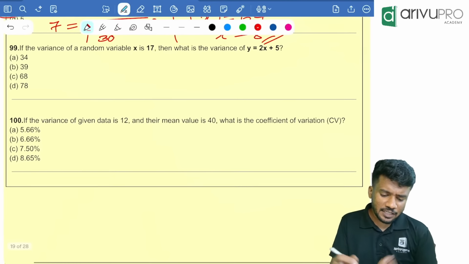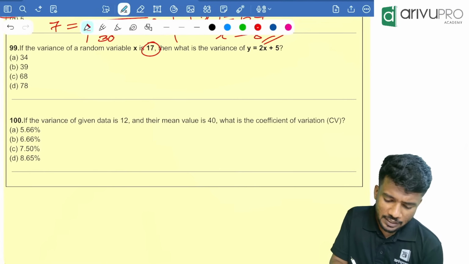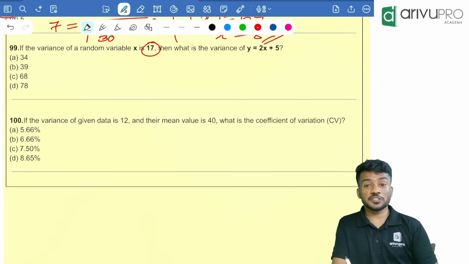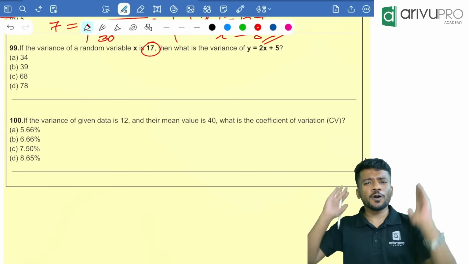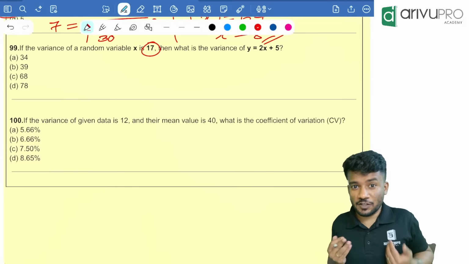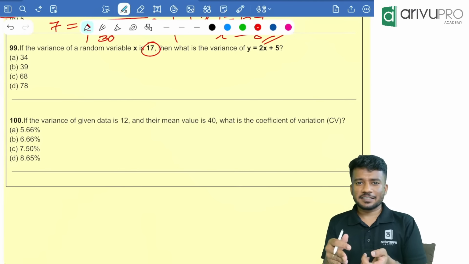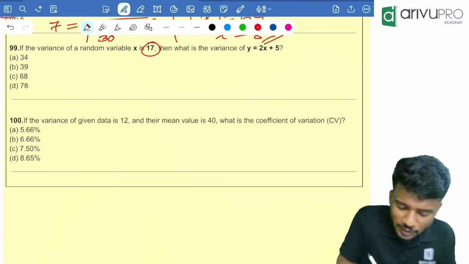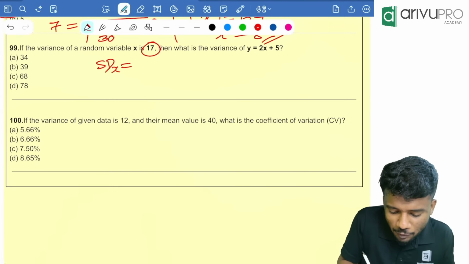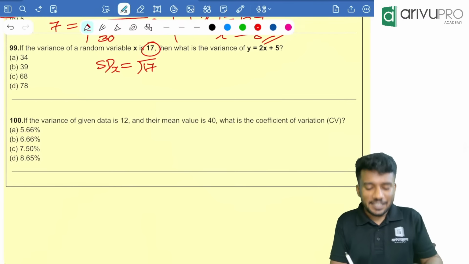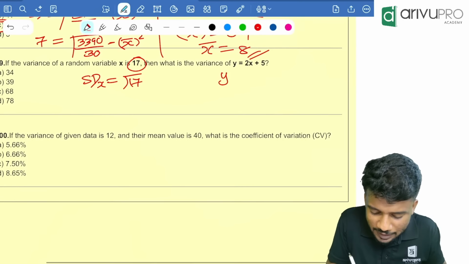Now, if the variance of a random variable x is 17, then the variance of y is how much? People, I used to say all the time, whenever variance is given, you need to convert it into standard deviation. Then only you can find the answer. Otherwise, you will get a wrong answer. So that means standard deviation of x is how much now? Root of 17.